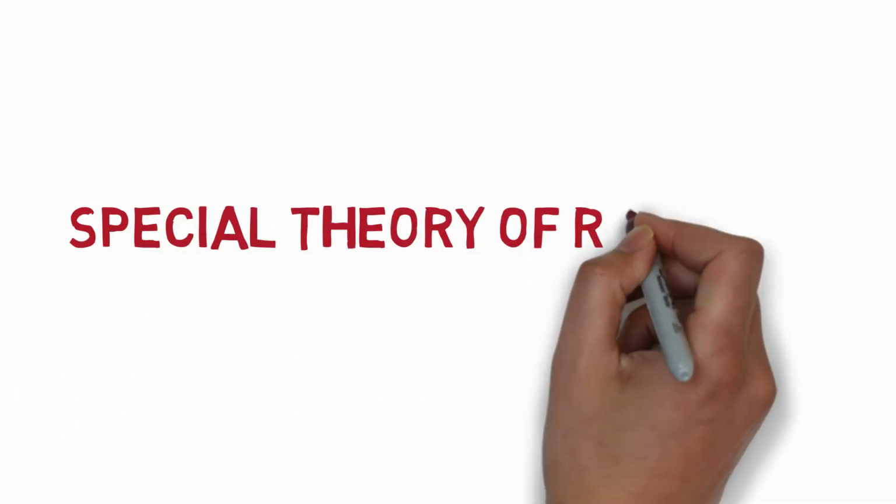Hello guys, today we will derive the world famous equation E is equal to mc square. But before that, we need to understand Einstein's special theory of relativity. Before coming to the theory, let's understand two postulates of relativity as stated by Einstein.